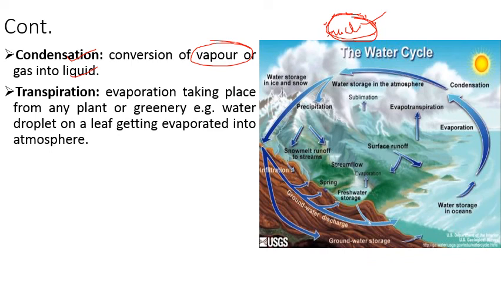So transpiration, the next, this is evaporation that is taking place from any aerial part of the plant, that is known as transpiration. So it is loss of water from the aerial part of the plant in the form of water vapors. So water droplets on the leaf getting evaporated into atmosphere. So this process is also important for water cycle.